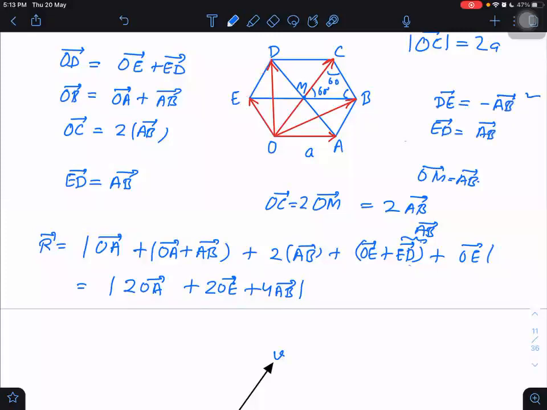And one more thing. If you are talking about that vector, DE vector, then you tell me OD vector will be what? OD vector will be OE plus ED, but it will not be equal to OE plus DE. If I take DE, then DE will be in this direction. So why should I take DE? I am taking OE plus ED, that is equal to OD. Okay. Understood?